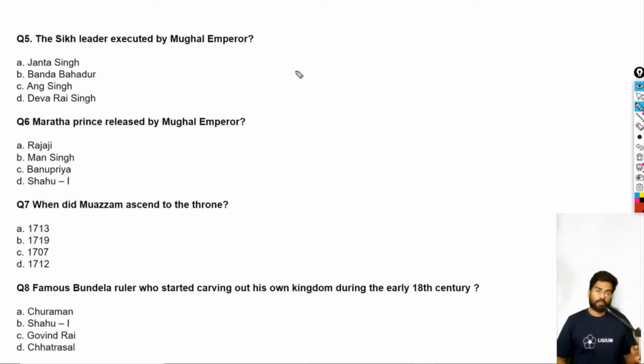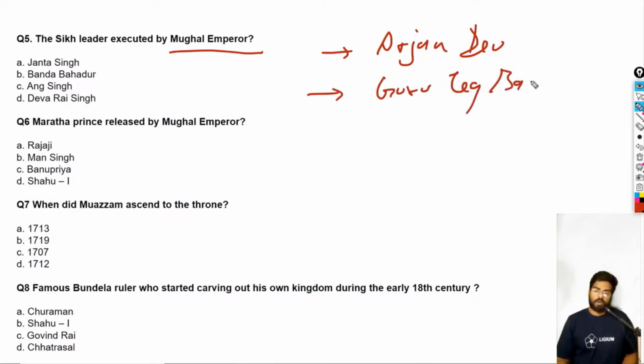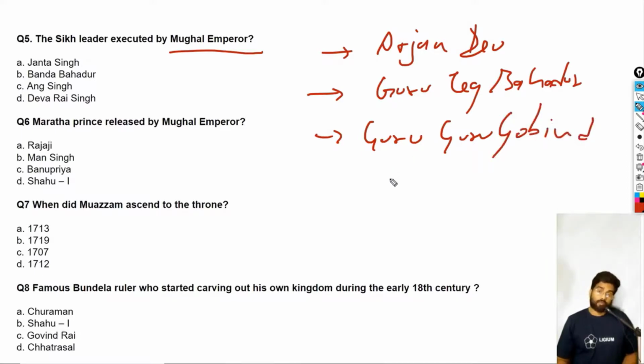Then the fifth question is: the Sikh leader executed by a Mughal emperor. There were some Sikh leaders and gurus executed. One of them was Arjan Dev. Arjan Dev was executed. He was actually the first Sikh guru who was executed. Then we have Guru Tegh Bahadur. Guru Gobind Singh wasn't executed, he was actually assassinated. But Guru Gobind Singh was the last Guru of the Sikhs, so you must know about this. He was the 10th Guru, the last Guru of the Sikhs.